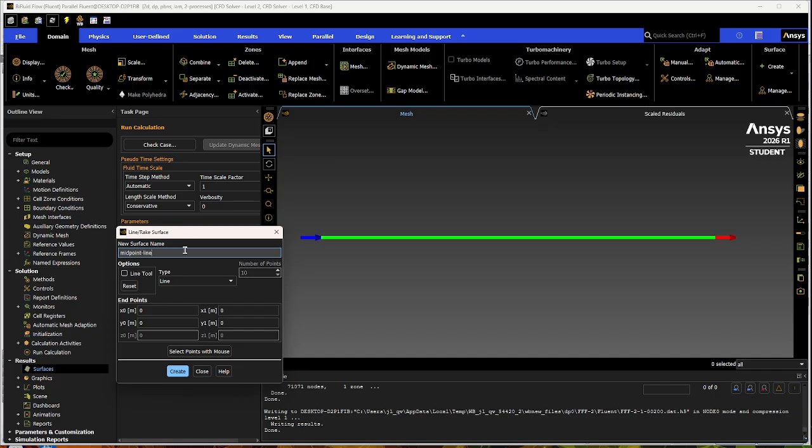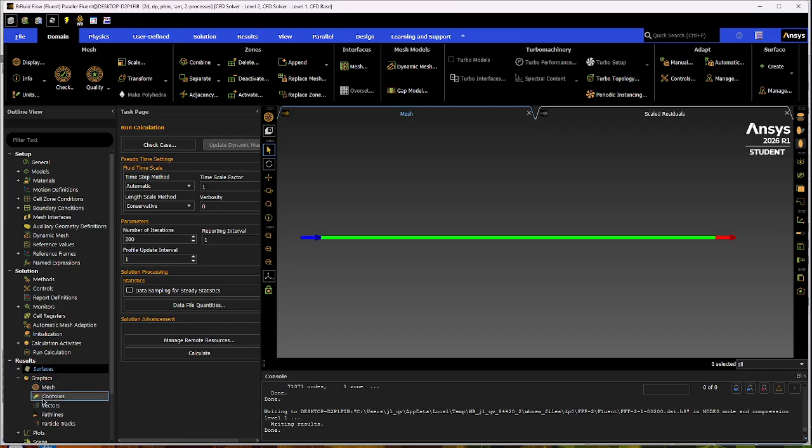Then your x0 and your x1 are going to be the same. So it's going to be at the midpoint, so 0.6. Remember that it's in meters. And then your y goes from 0 to 0.008. Create. We're going to close.